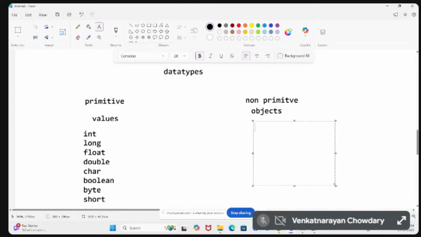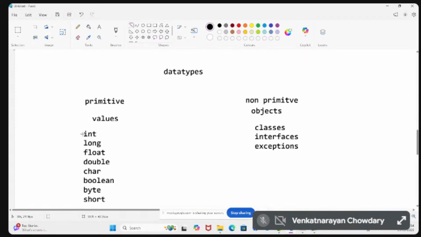So what are the non-primitives? The non-primitives are classes, interfaces, exceptions. So these are called non-primitive, maybe user defined or predefined. But what are primitive? Only predefined data types. For these primitive data types, we use values. For non-primitive, we use objects.